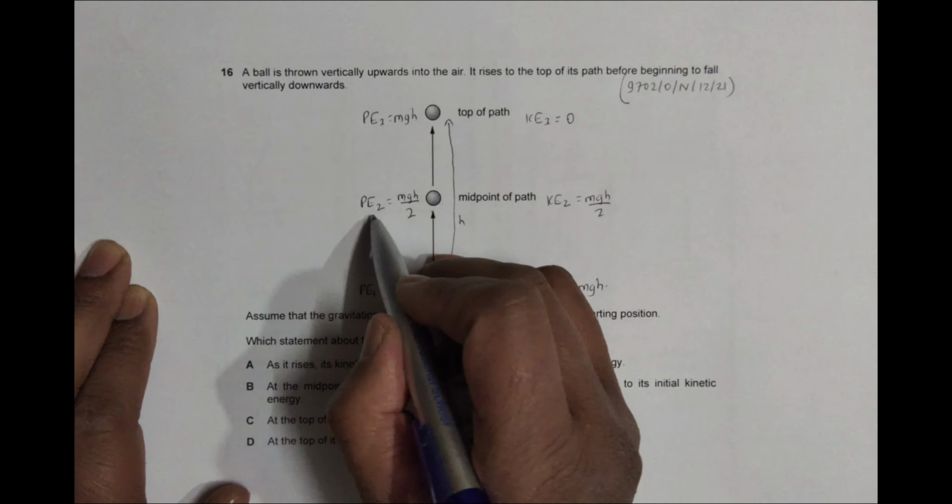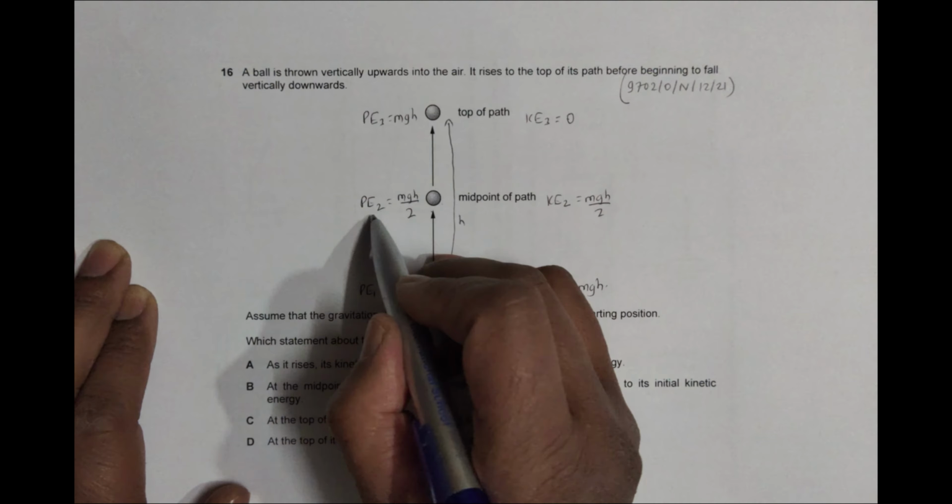So let me denote the energies here by these symbols. So here it is KE1, here it is KE2, it is PE2, here it is PE3, and here it is KE3.